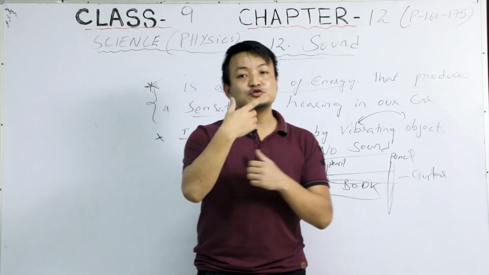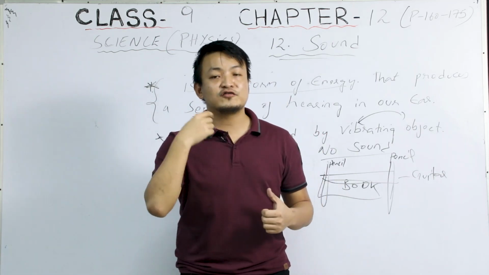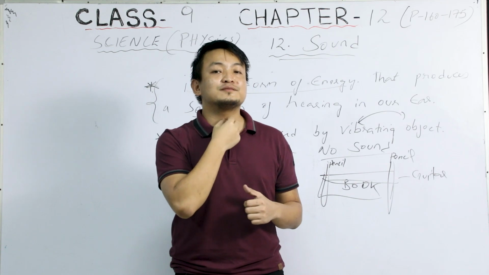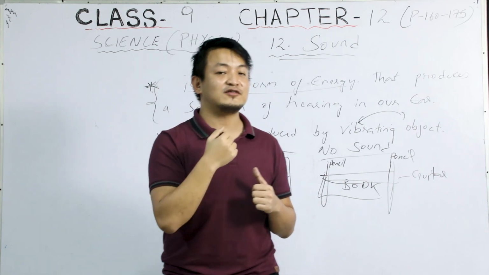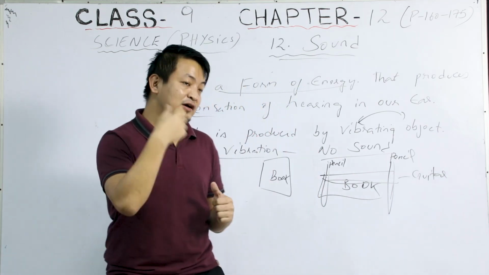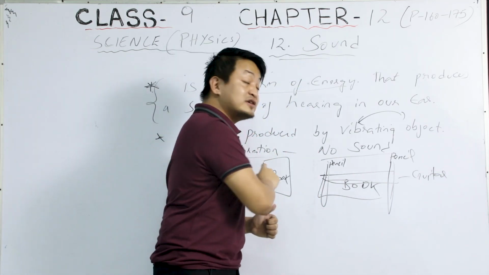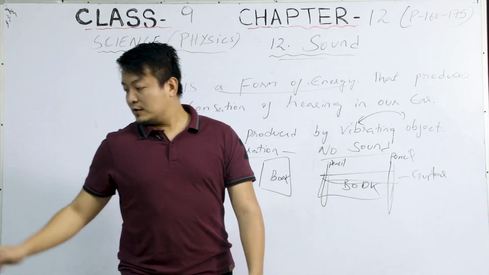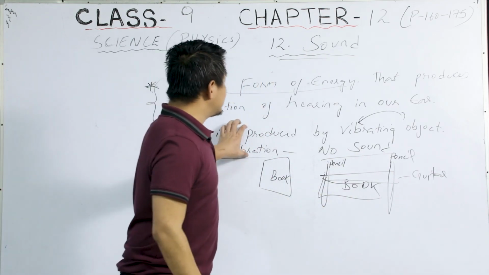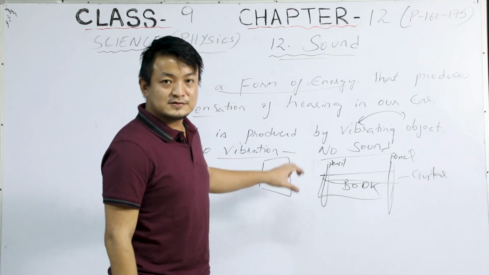Now whenever you speak, sing or shout, there is a movement in our vocal cord, so there is a vibration, and with the production of this vibration, there is a production of sound. So that is about how sound is produced.